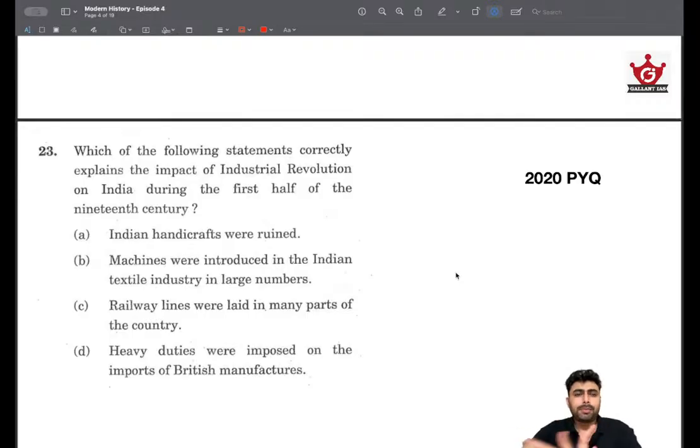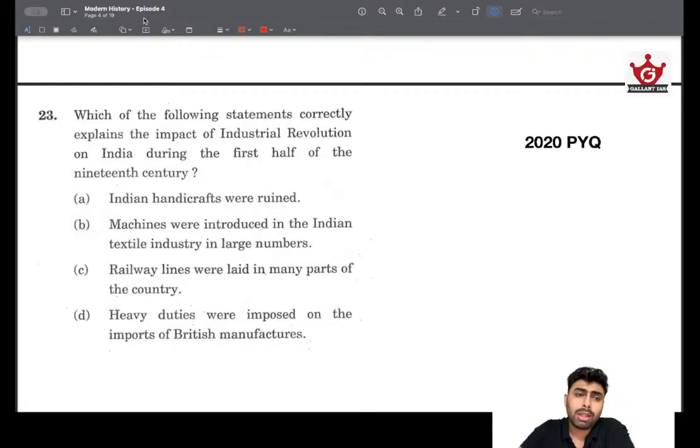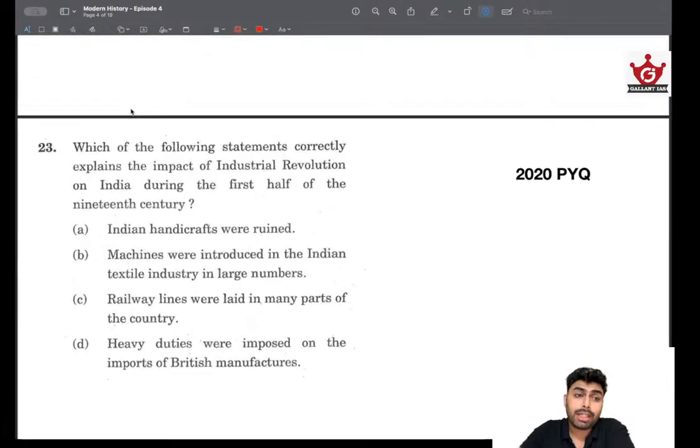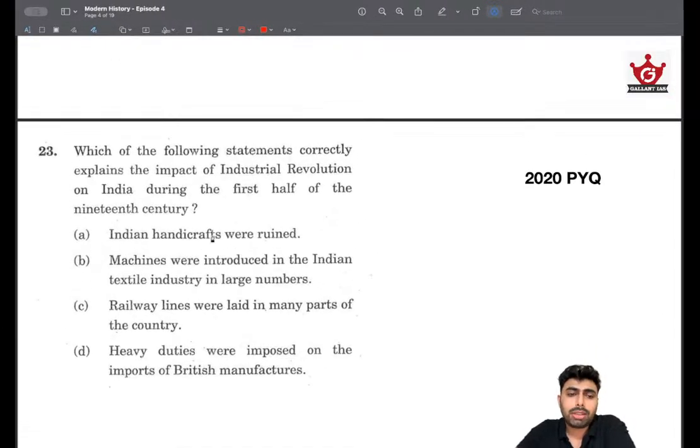So first question: which of the following statements correctly explains the impact of the industrial revolution during the first half of the 19th century? Okay, at first, if you are not very careful, there is one very key thing that you will be missing out. That is the first half of the 19th century. Remember, UPSC have repeatedly gone with this trend where they are particularly asking about something within a timeline. Because if you miss this, the question becomes extremely difficult to handle, even if you know the facts, because everything given in the options seems right. But it's about the timeline.